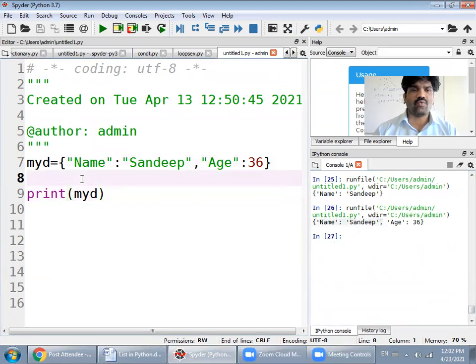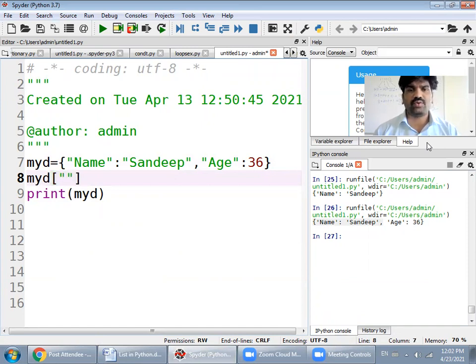Now how we can add one more new item into the dictionary? To add a new item into the dictionary, we simply have to use a new key pair. For example myD, then we are adding a new element.